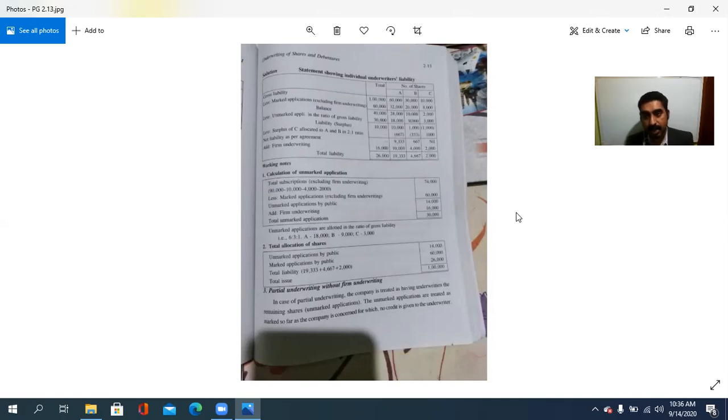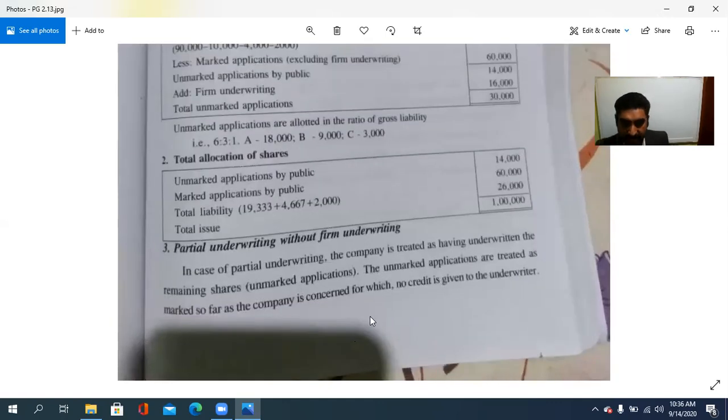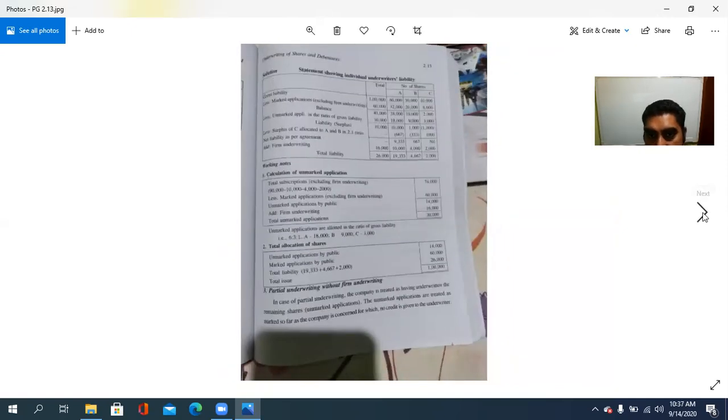Now we are going to see partial underwriting without a firm underwriting. So how is that? In case of partial underwriting, the company is treated as having underwritten the remaining shares, meaning the unmarked applications. The unmarked applications are treated as marked so far as the company is concerned, for which no credit is given to the underwriter. There should not be any credit given to the underwriter.